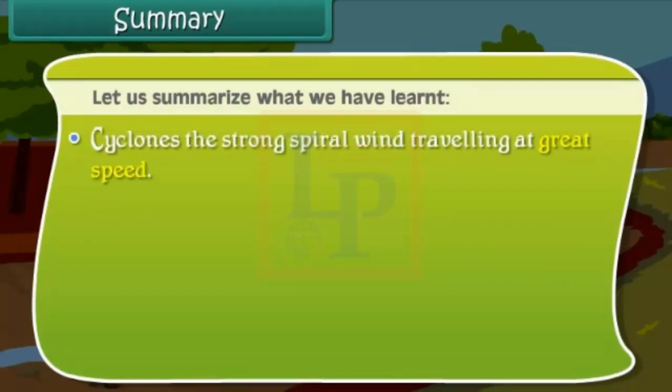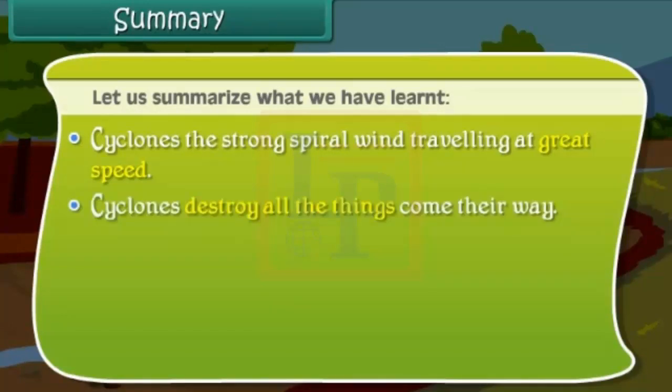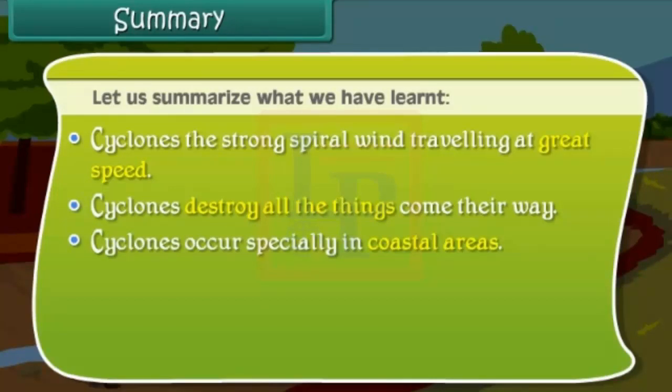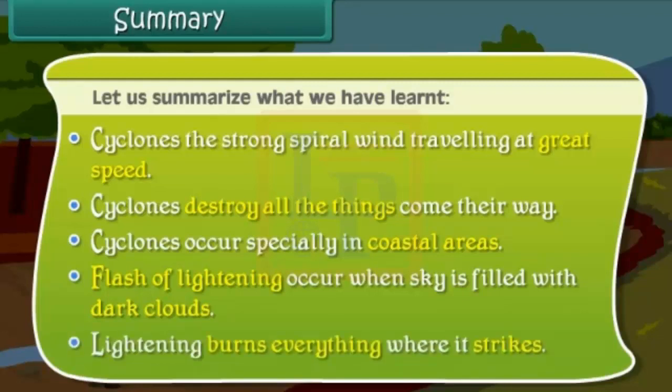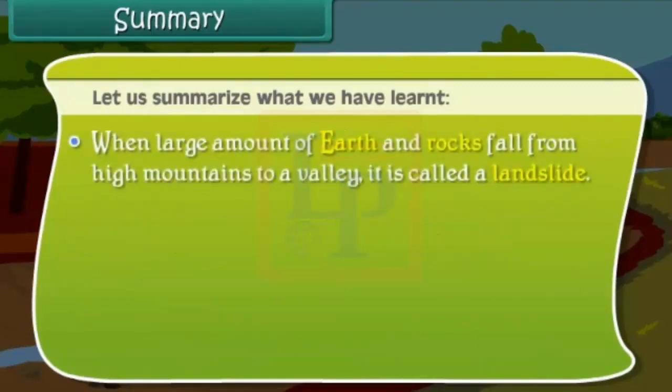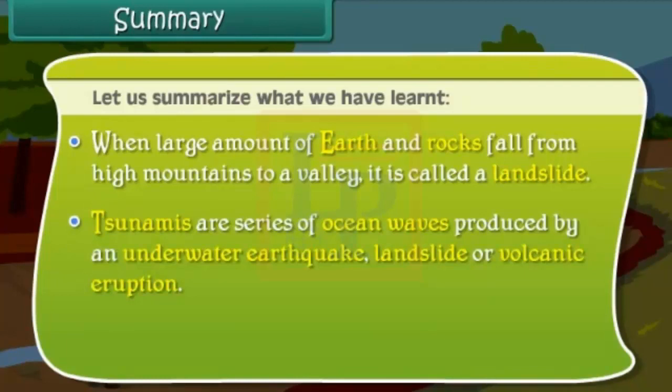Cyclones, the strong spiral wind traveling at great speed. Cyclones destroy all the things that come their way. Cyclones occur especially in coastal areas. Flash of lightning occurs when the sky is filled with dark clouds. Lightning burns everything when it strikes. When a large amount of earth and rocks fall from high mountains to a valley, it is called a landslide. Tsunamis are series of ocean waves produced by an underwater earthquake, landslide or volcanic eruption.